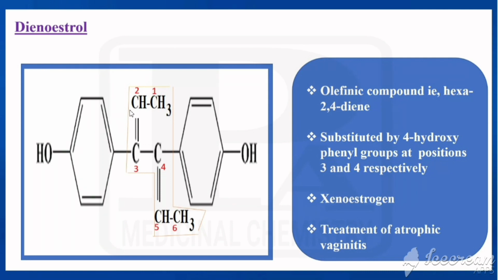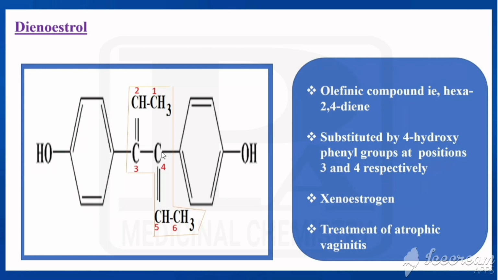And the third carbon is connected to C2H5 and fourth one is connected to C2H5. So that is for diethylstilbestrol. In the case of dienestrol, the double bond would be shifted from here to here and here. So that's why CH3 would be added to the carbon to satisfy the valency of these two. So this is for dienestrol. It is having double bond now, so it is an olefinic compound.